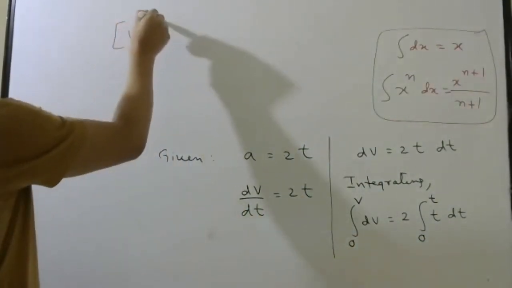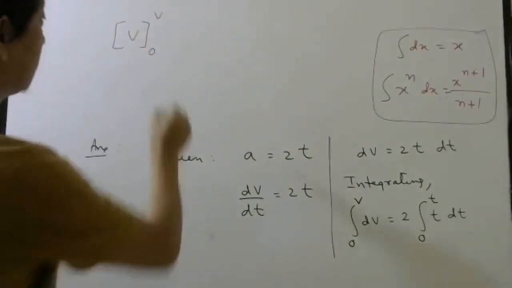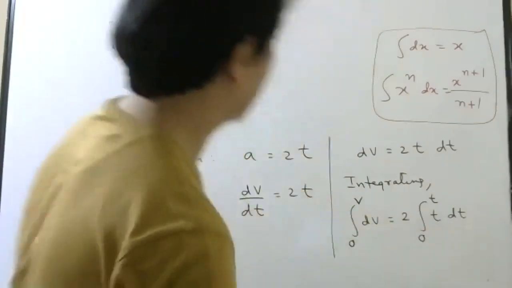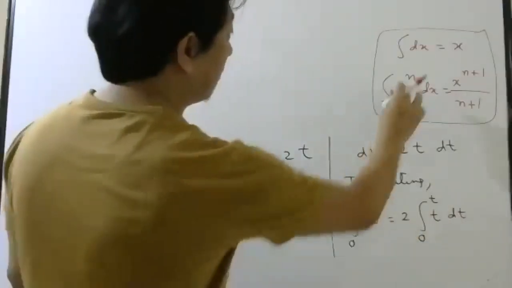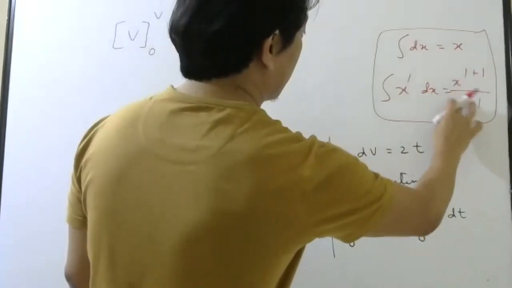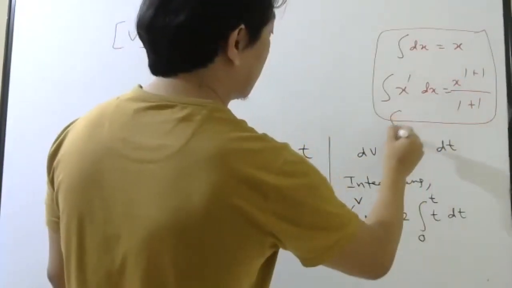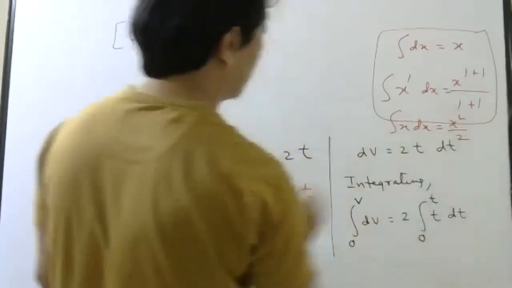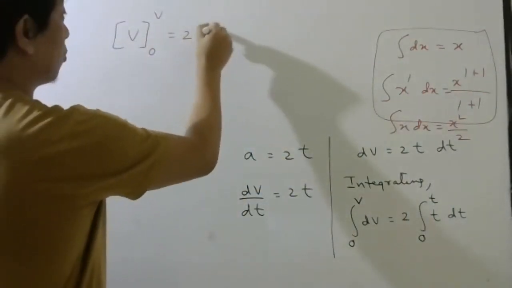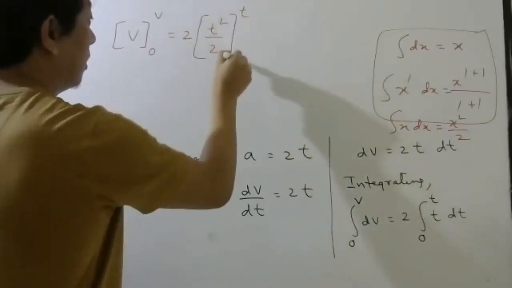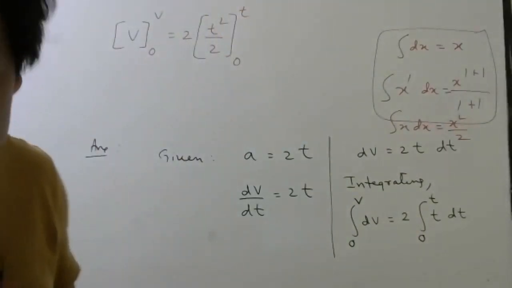Upper limit is v, lower limit is 0. Now, what is integration of t dt? Integration of x dx will be x square by 2, so this will be t square by 2. Upper limit t, lower limit 0. Correct now?